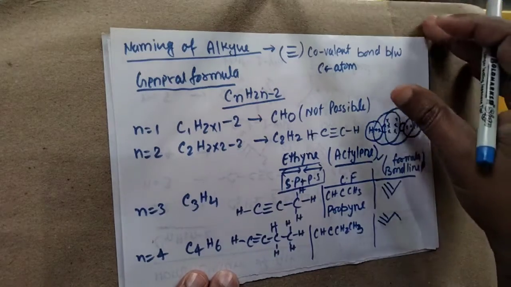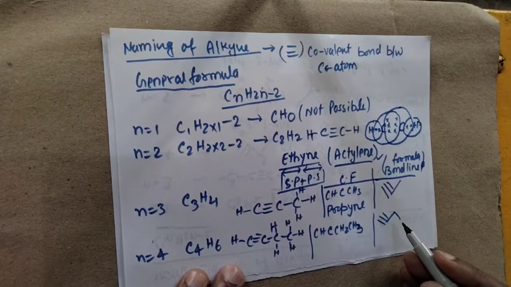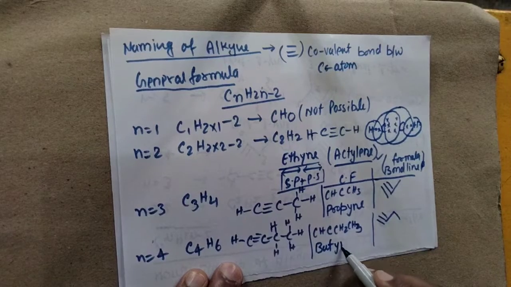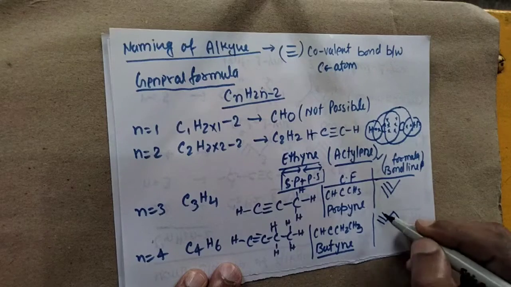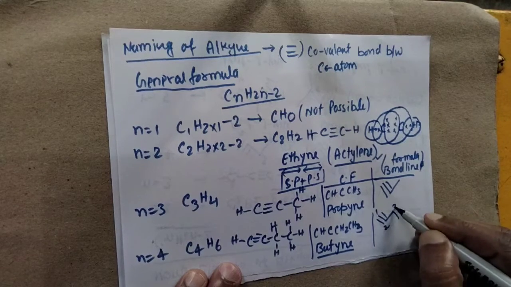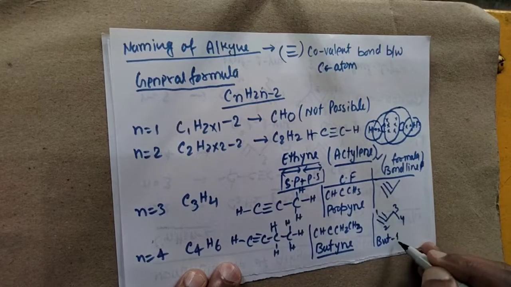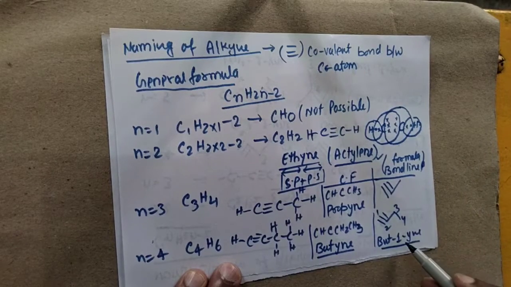It means, first of all, we just write the name of that particular compound. Simply we can say it is butyne. But according to the locant rule, we can number it 1, 2, 3, 4, and we simply say but-1-yne. This is the perfect name. Why? Because the triple covalent bond occurs at the first carbon here.